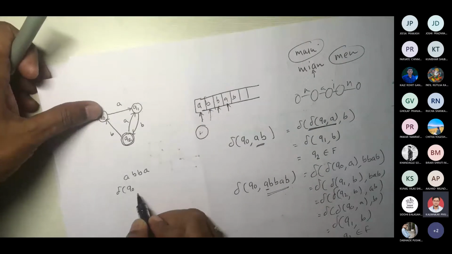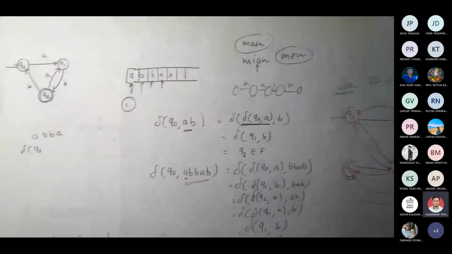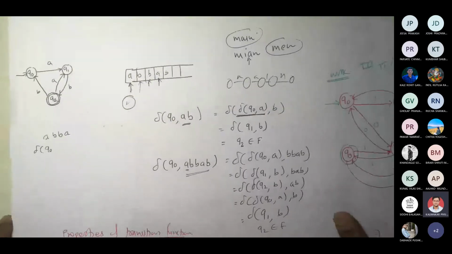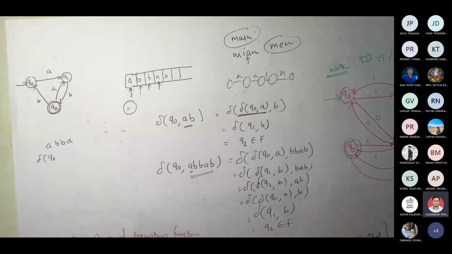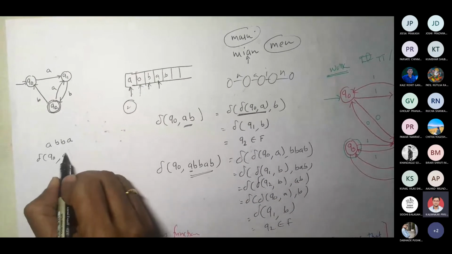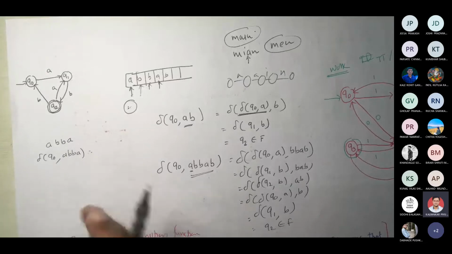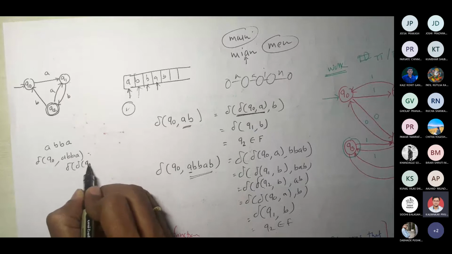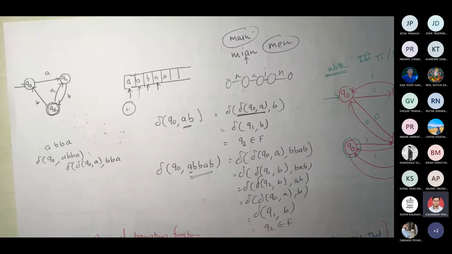Delta Q0 comma A, B, B, A. If I go this way, it can be represented as delta of Q0 comma A and then BBA.